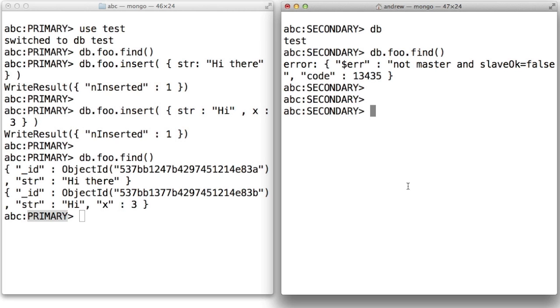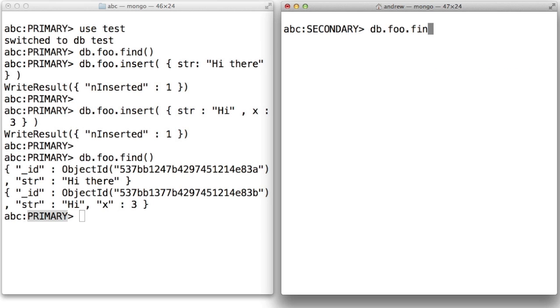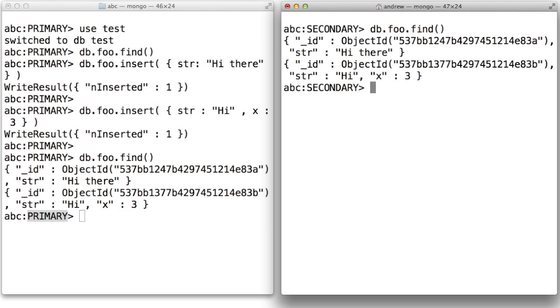So we're going to say I'm okay with eventually consistent reads, which is called slaveOk. So we're going to run slaveOk. Okay, now we've indicated that for this connection to the MongoD, we're okay with eventually consistent reads. Now we'll try our query, and we get the results. So it looks like this.